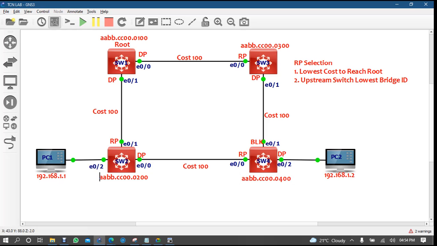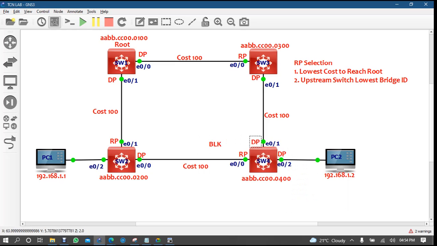Now who is the upstream switch providing me the lowest bridge ID? Switch 2. So I will consider this path to reach root, so this will be my root port. Now we are talking about designated port.